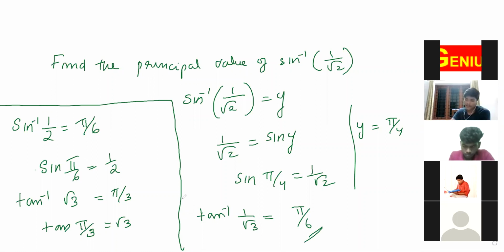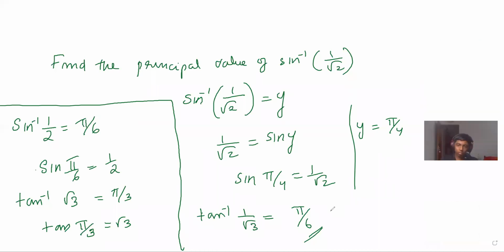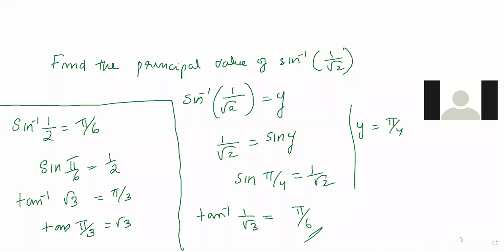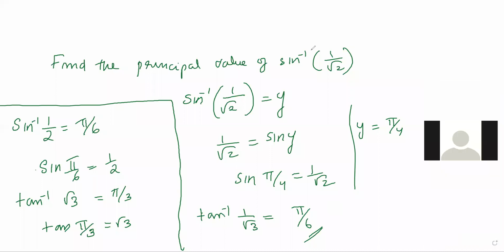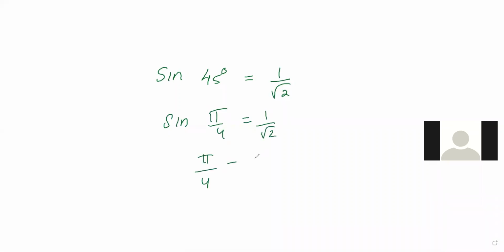So that was the previous slide. Anybody who didn't understand the concept of inverse, I'm asking those who are in 11th standard. Miss, I didn't understand. Yeah, Thomas is saying that. Yes, Miss. Thomas, tell me what is sine 45 degree? 1 by root 2, isn't it? So sine pi by 4 is 1 by root 2. Then pi by 4 is sine inverse 1 by root 2. Understood, Thomas?